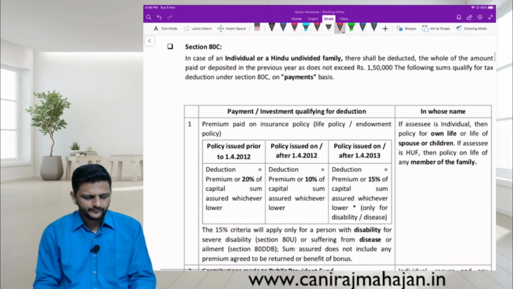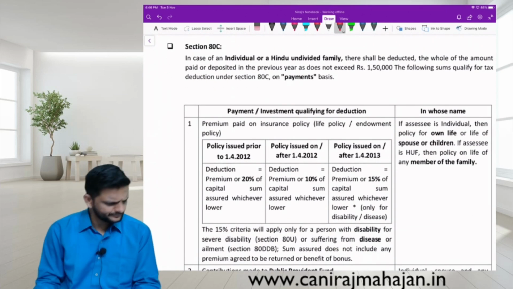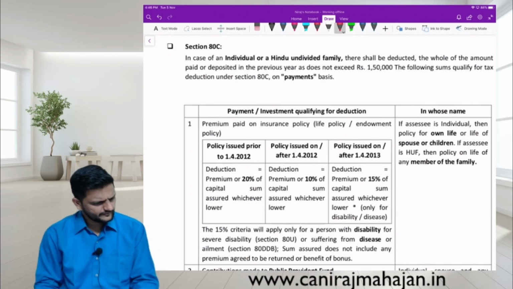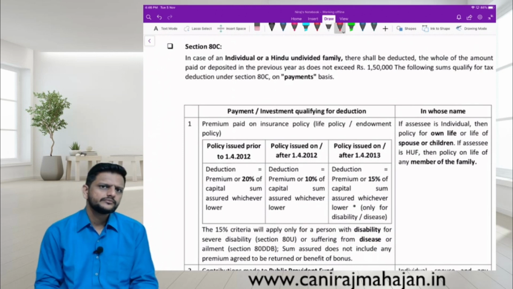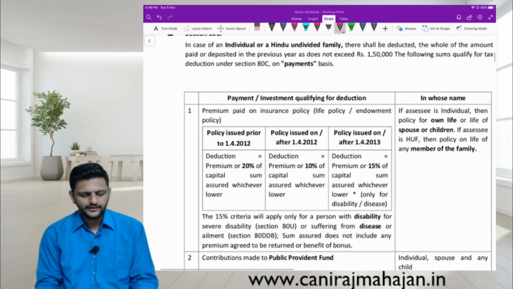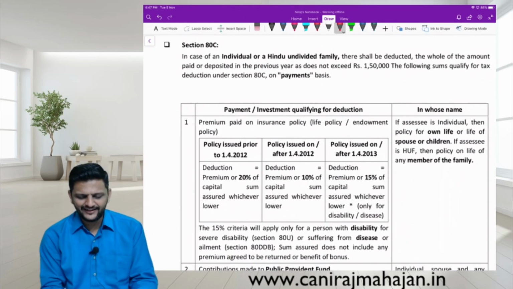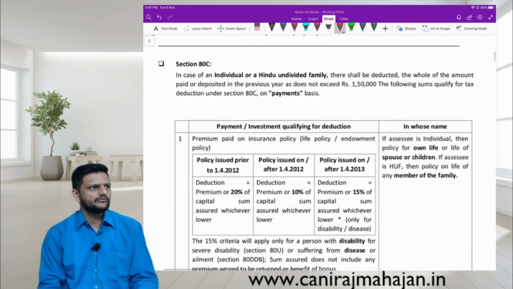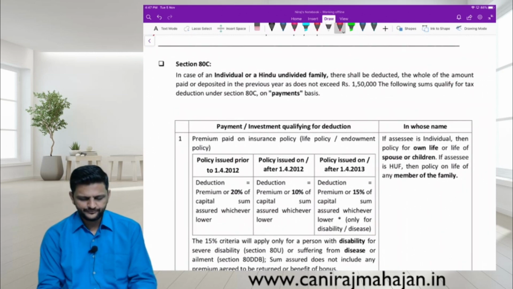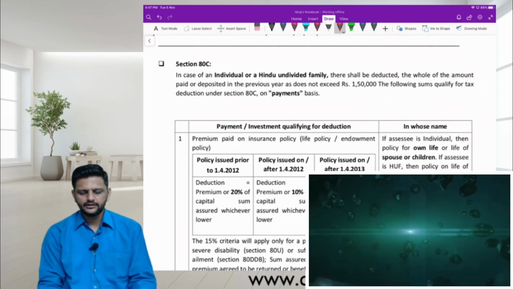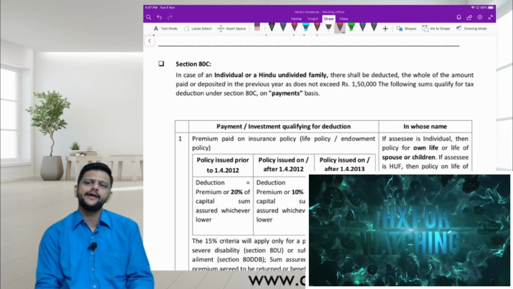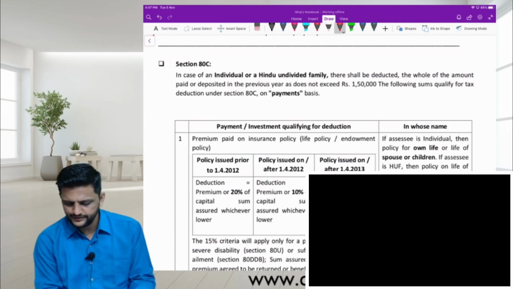Next one, ADC. In case of an individual or an HUF, pay attention. One of the most important deductions we have. There shall be deducted the whole of the amount paid or deposited. Now pay attention.